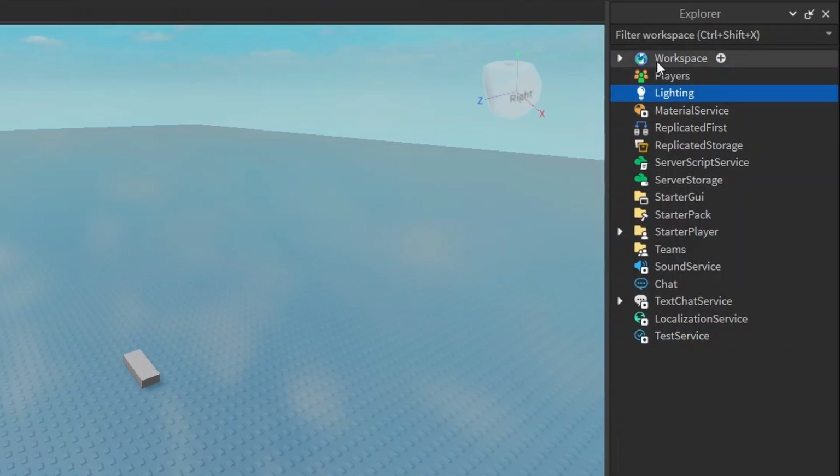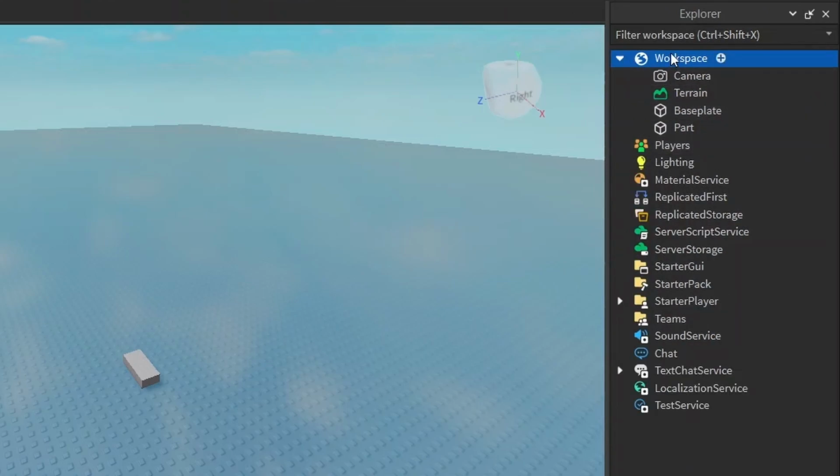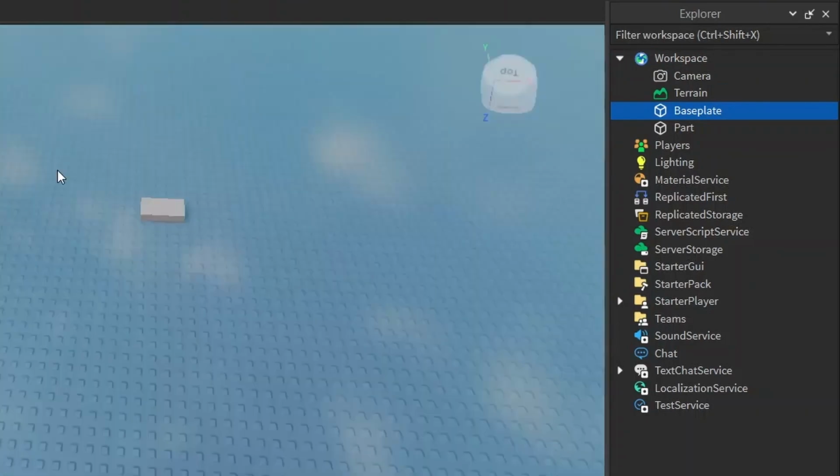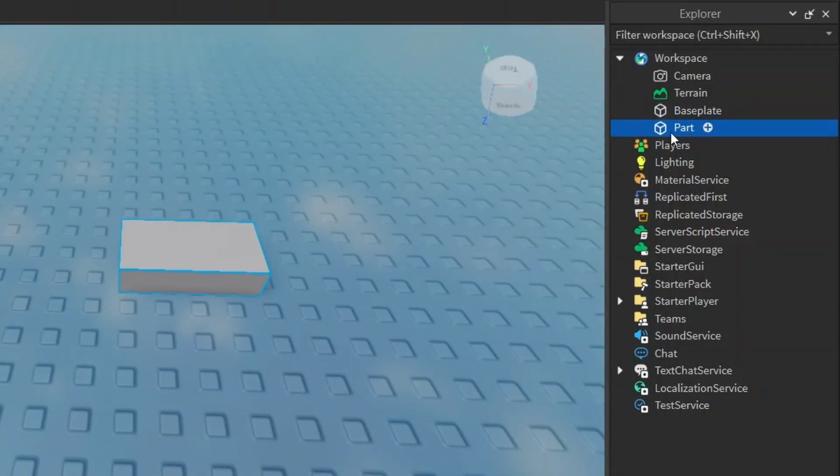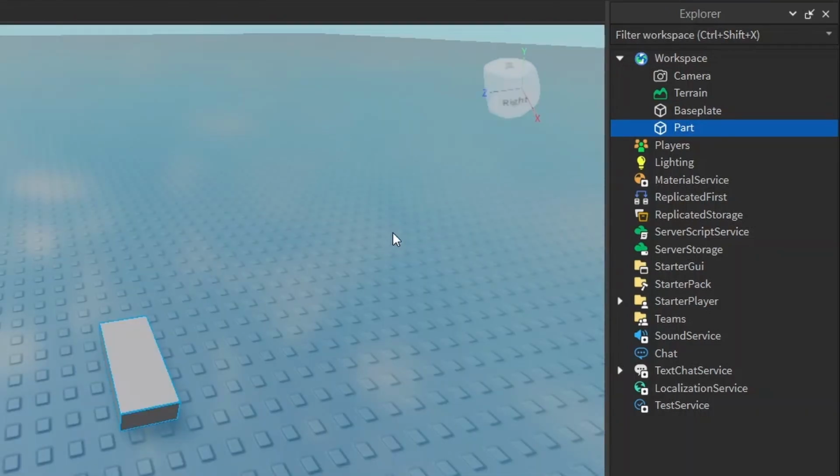Let's take a look at workspace right now. If you click the little triangle thing, you can see the things that are physically in the game, like this base plate I have, and also this regular part is in the game. And you see when I click on it, it selects it in the game. And if you remember in the last video, I told you to add it into the workspace. That's why I told you to click the plus next to the workspace, because if you want anything to be seen in the game, it's going to go in the workspace. So we're going to be dealing with this a lot during this series.